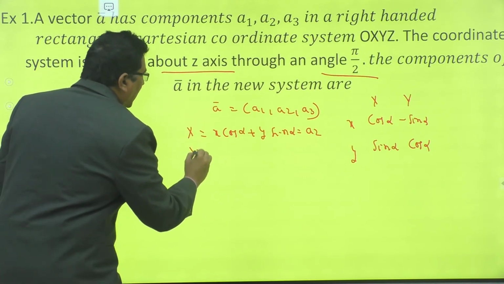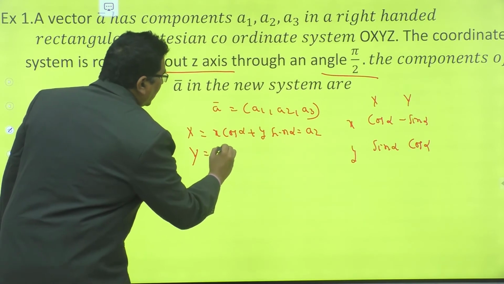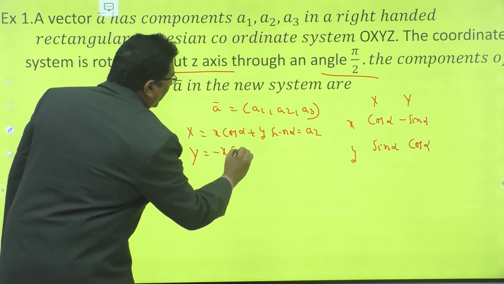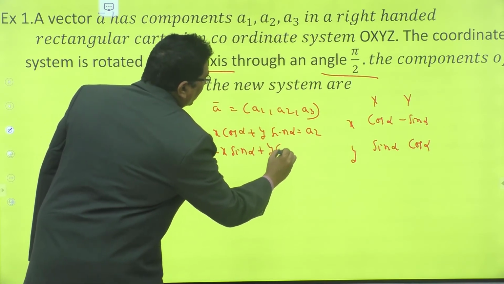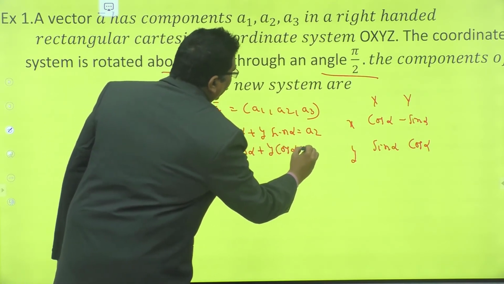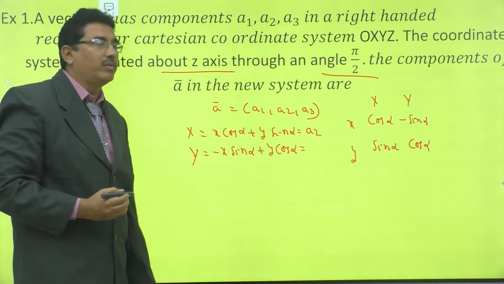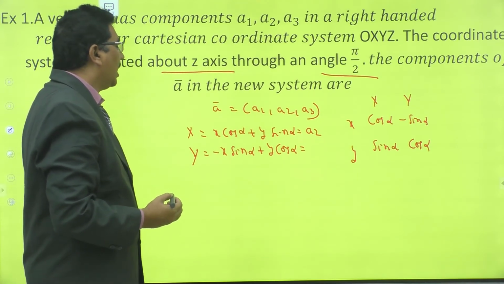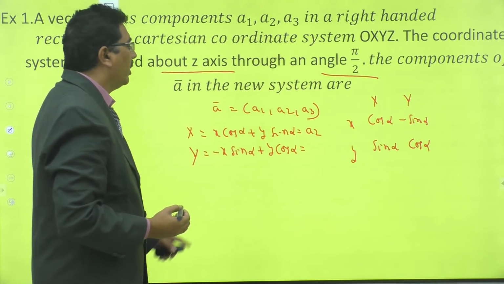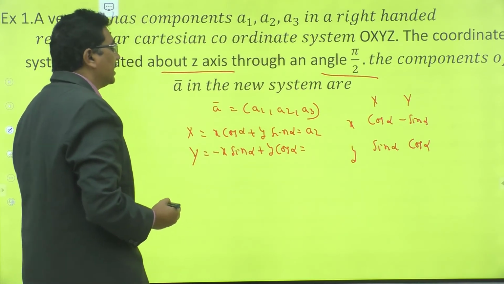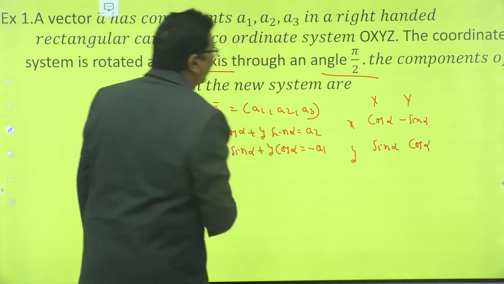Now what is the new y coordinate? Y coordinate is equal to minus x sin alpha plus y cos alpha. Here given that alpha is equal to pi by 2, sin pi by 2 is equal to 1. The x coordinate is a1, so that is equal to minus a1.